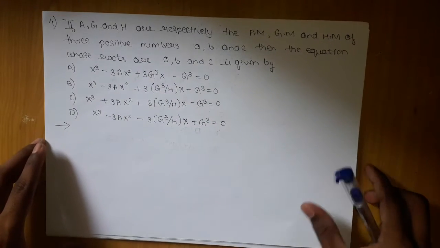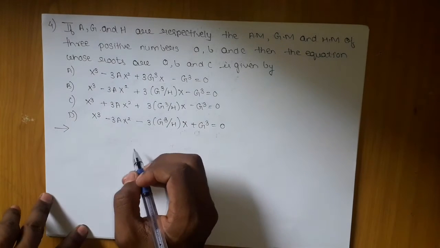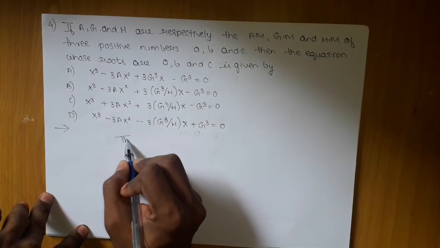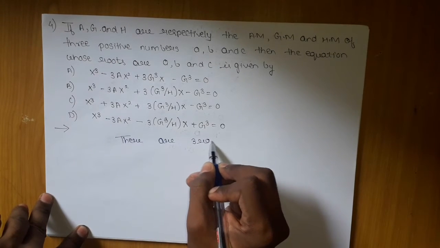The next problem is this, fourth problem. A, G and H are respectively the AM, GM and HM of three positive numbers A, B and C. Then the equation whose roots are A, B and C is given by, okay, the options are as follows. But we know there are three roots.